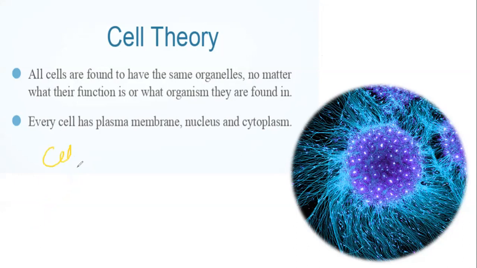Cells are of two types, that is the plant cell and the animal cell. First, we are explaining the structure of an animal cell.